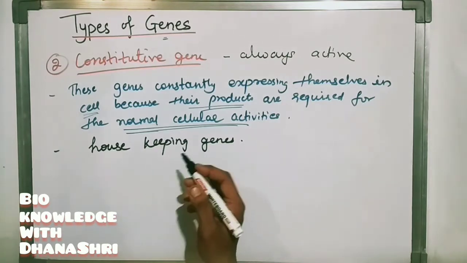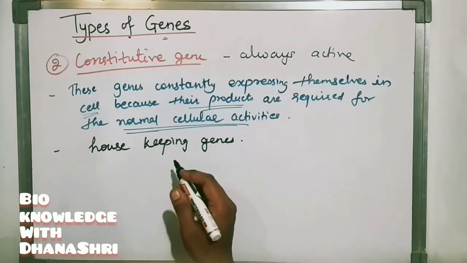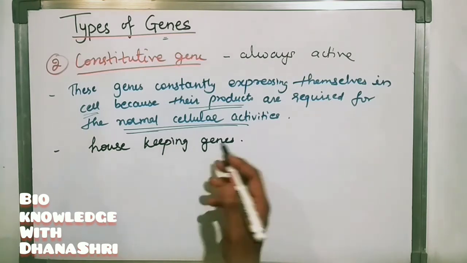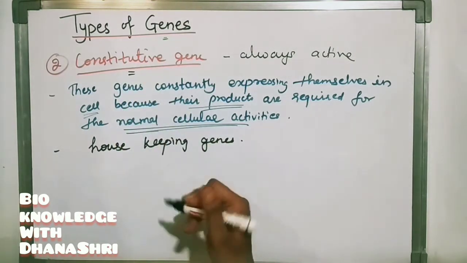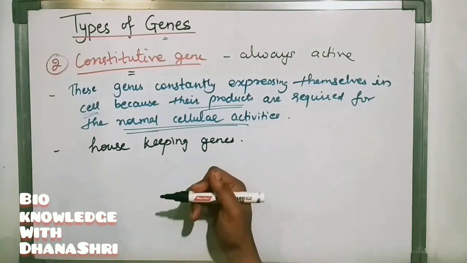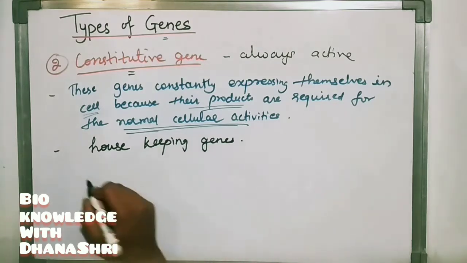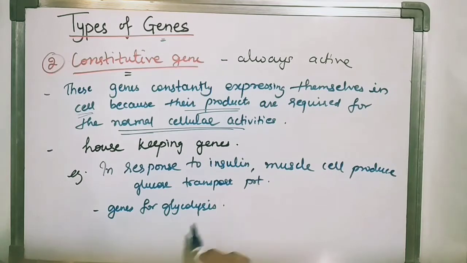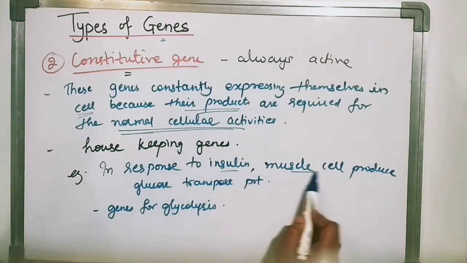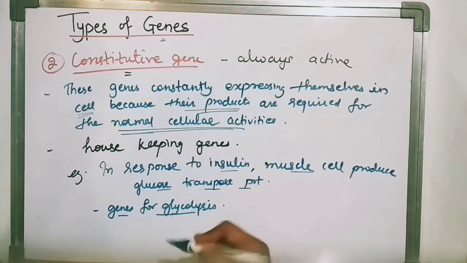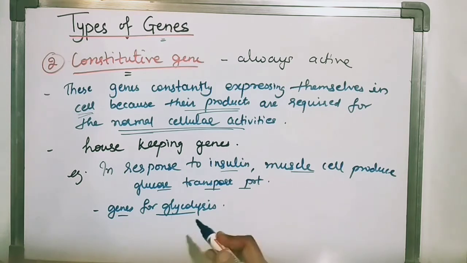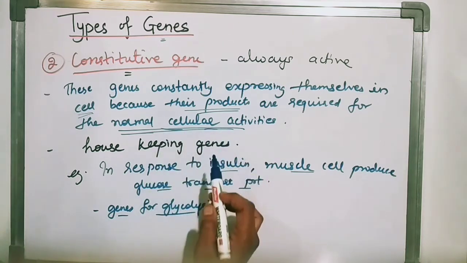These are genes expressed through interaction between a promoter and RNA polymerase without additional regulation. It will not require any additional regulation, so it will be constantly produced. Examples: in response to insulin, muscle cells produce glucose transport protein. Second, genes for glycolysis will come under the constitutive gene, constantly producing for the maintenance of the cell and normal cellular activity.